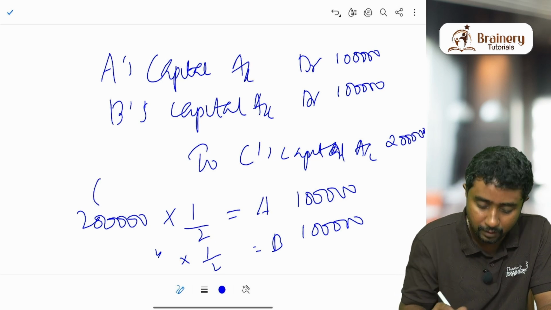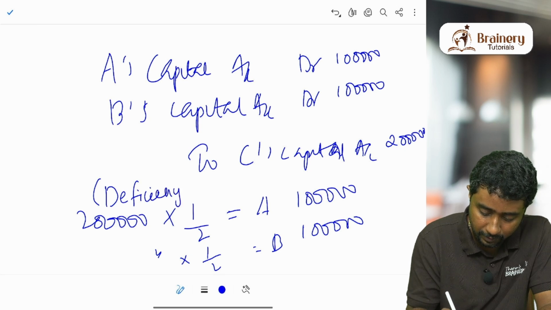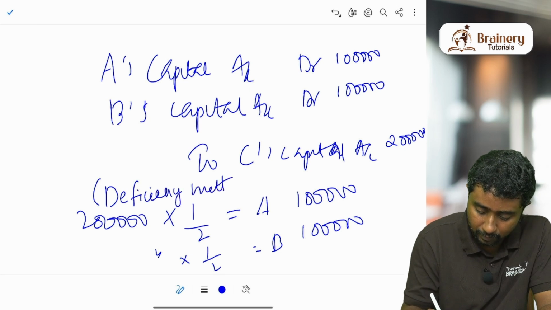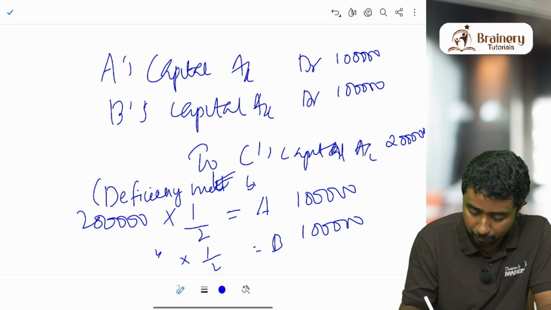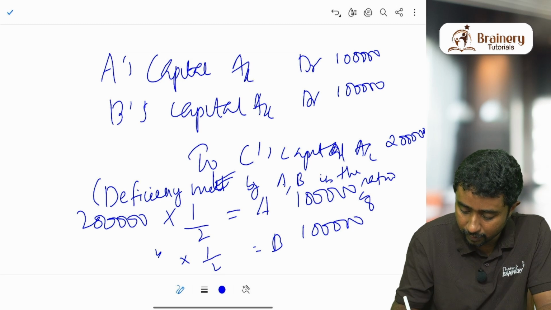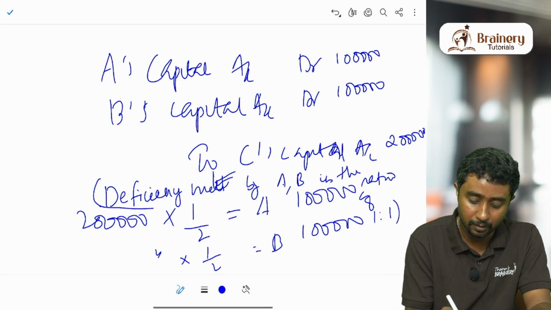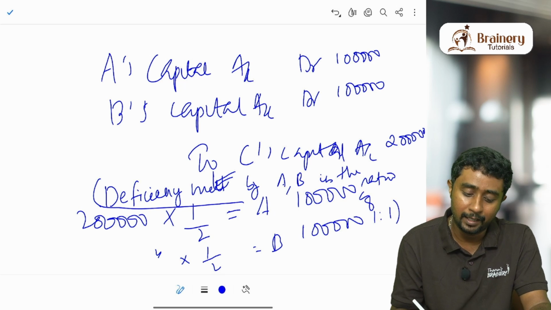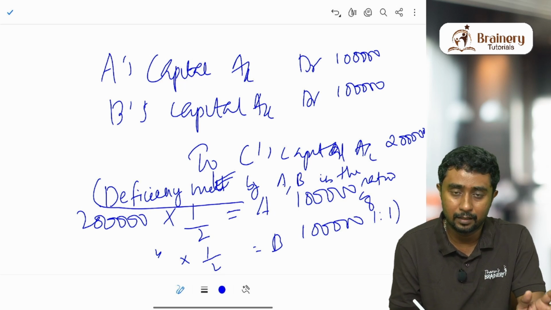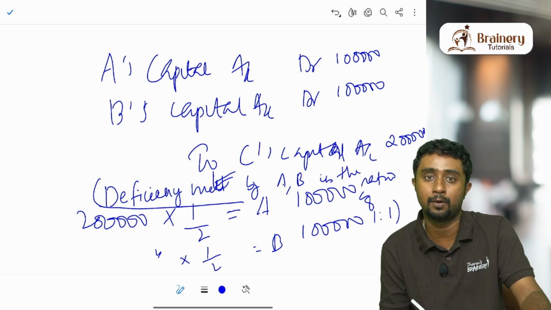Okay, what will be the narration? Narration is deficiency met by A and B in the ratio of 1:1. Why are we calling it a deficiency? 1 lakh they are supposed to pay, that they cannot pay. The entire 1 lakh is deficiency only, right? Because this year they are suffering loss only.